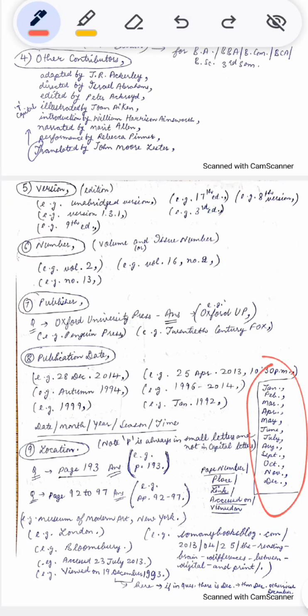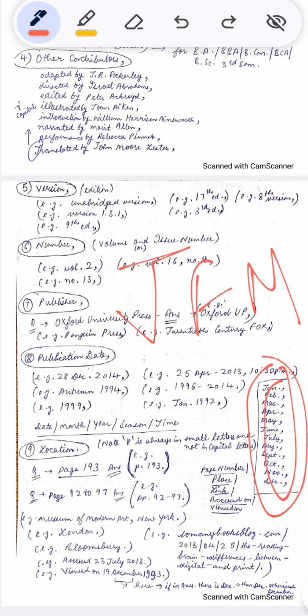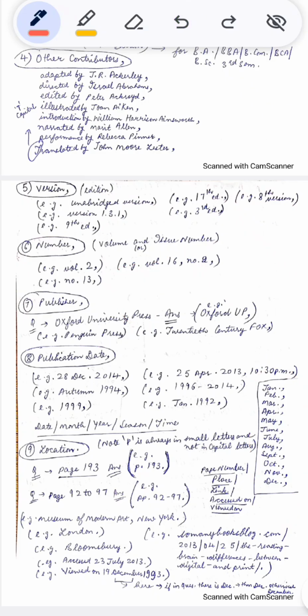Jan dot comma, Feb dot comma, Mar dot comma, Apr dot comma, May in its full form, May comma, June comma, July comma, Aug dot comma, Sept dot comma, Oct dot comma, Nov dot comma, Dec dot comma. See, the first letters are capital. Other letters are small.